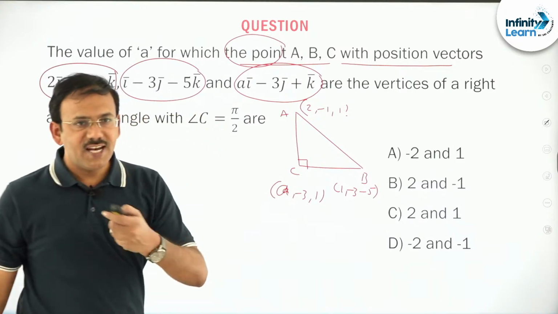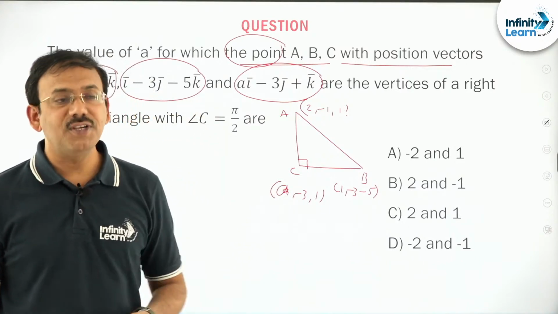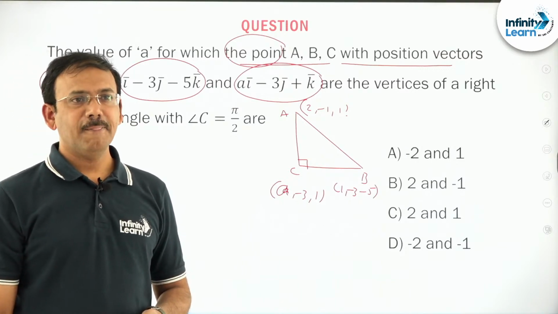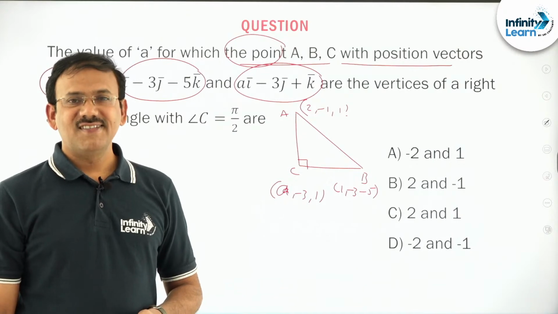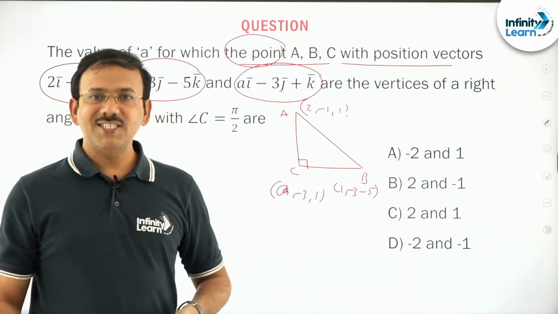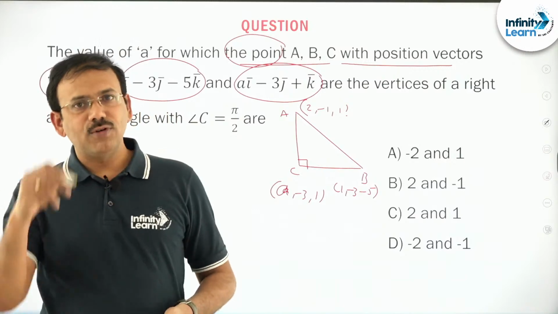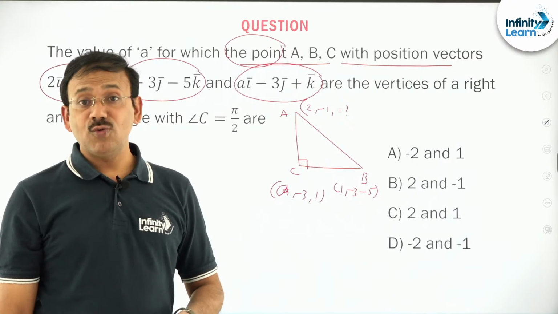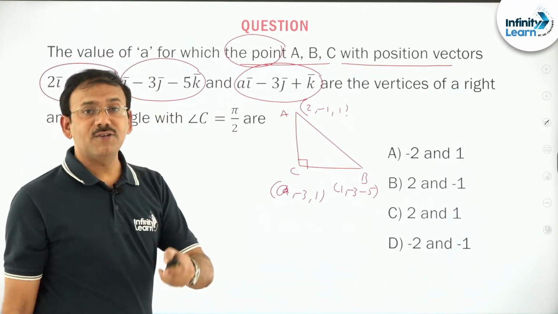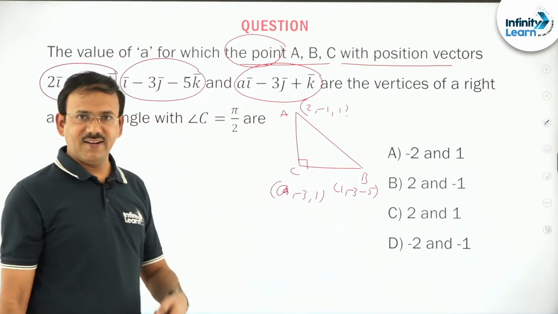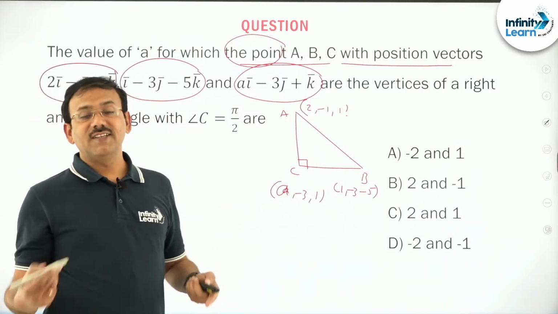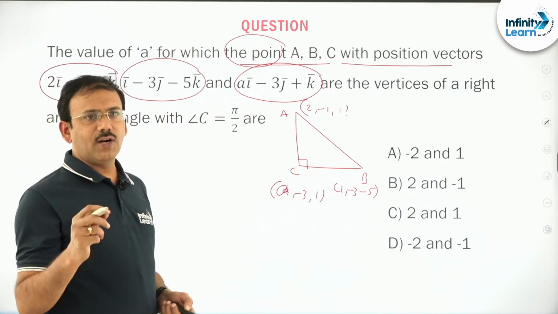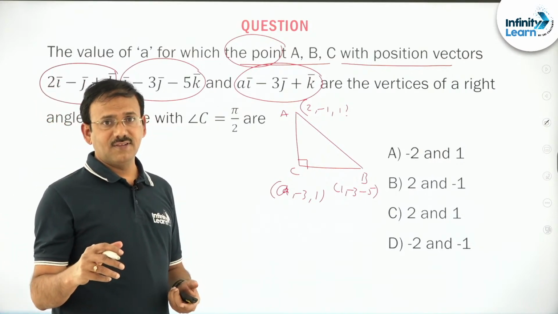What to do, friends? Can anyone suggest what the idea could be? Perpendicularity in 2D geometry is easy: m1 into m2, first slope, second slope, the product of the slopes is minus 1. So in 3D geometry, how will you apply the perpendicularity condition? You know that it is a right angle triangle, 90 degrees, perpendicular. Any idea? Quick, just give one hint.